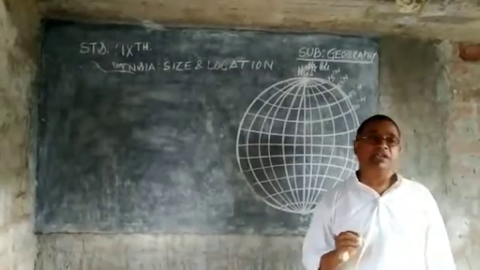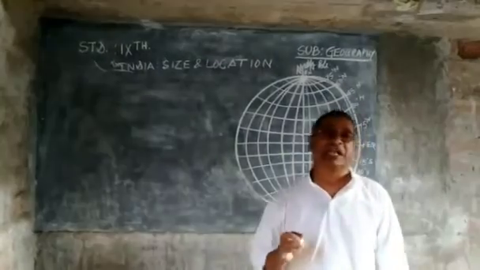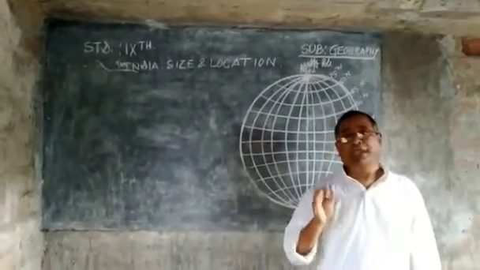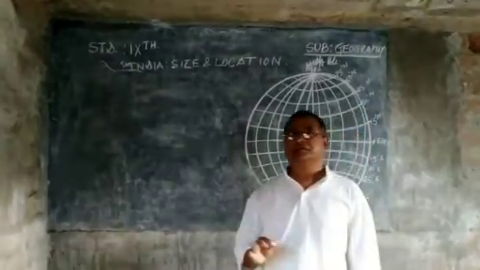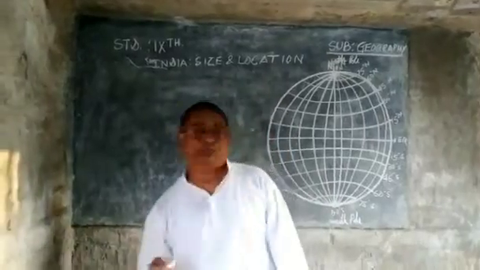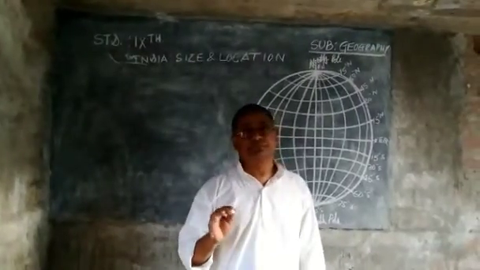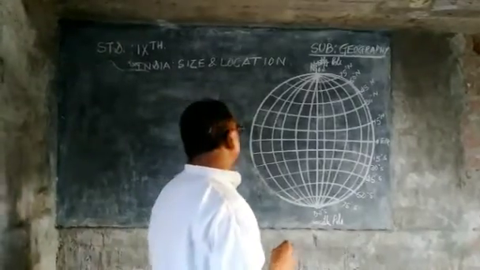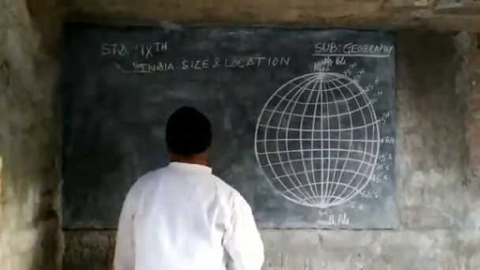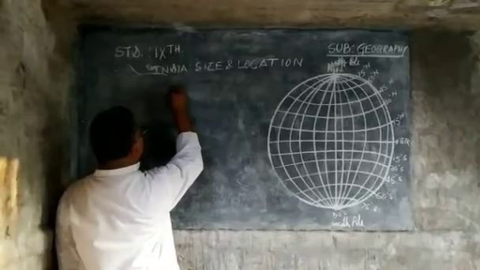So the information about latitudes and longitudes is very essential when we study the world map, the global map. Suppose this is our country India.